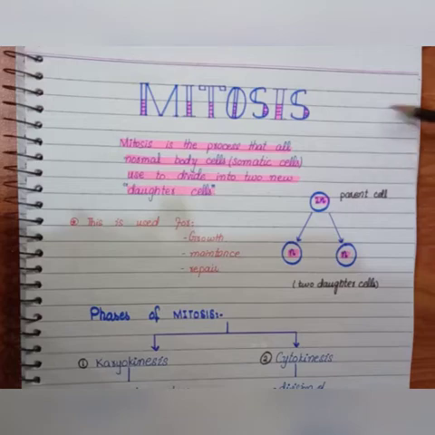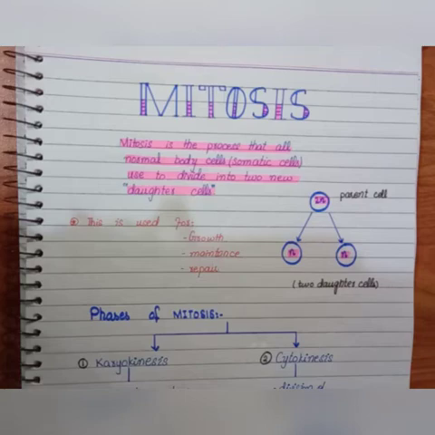In mitosis, the parent cell is divided into two daughter cells. The parent cell is a diploid cell and it forms two haploid cells. This mitosis is used for growth, maintenance and repair. So here we have the definition of mitosis. It's basically a cell division that divides the cell into two daughter cells.